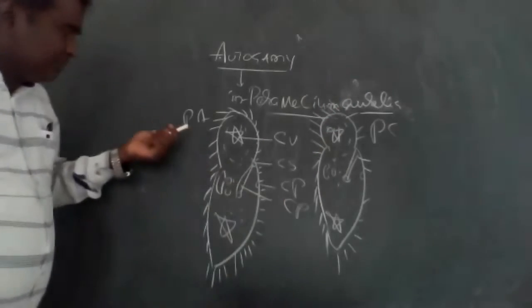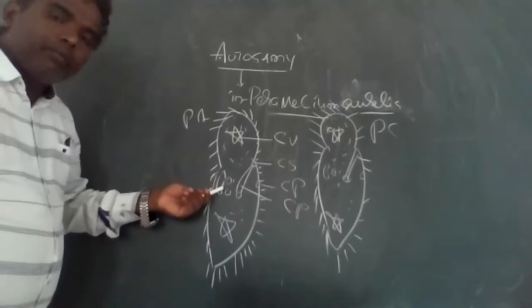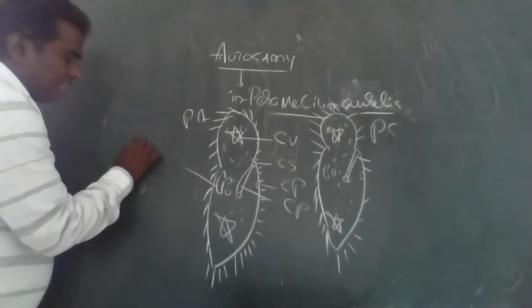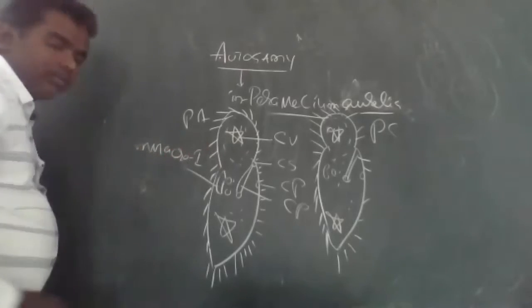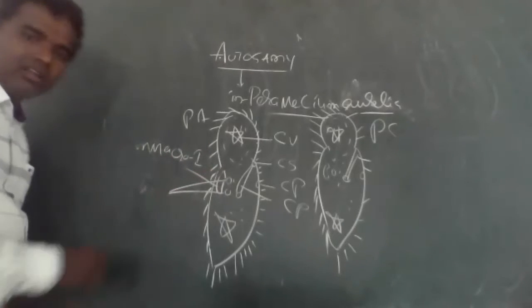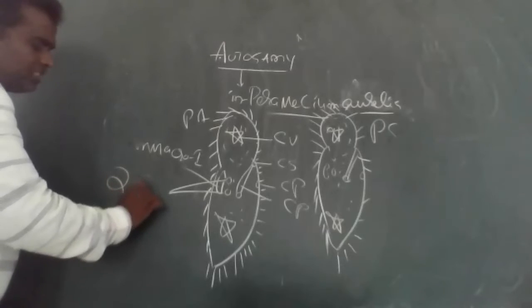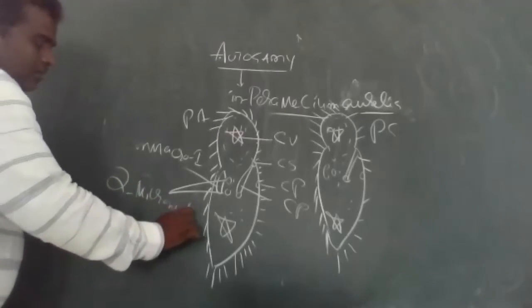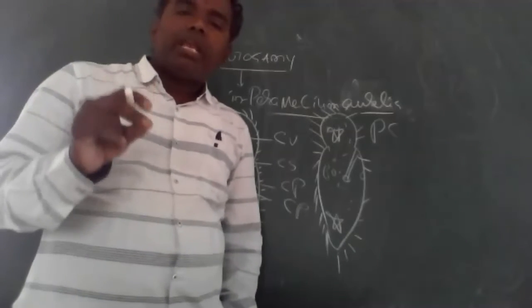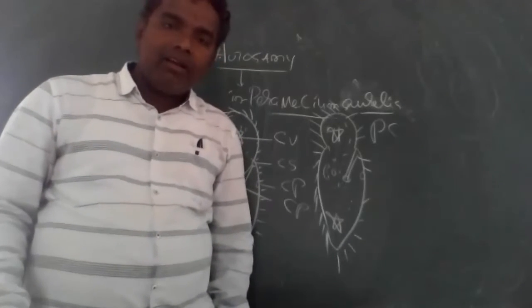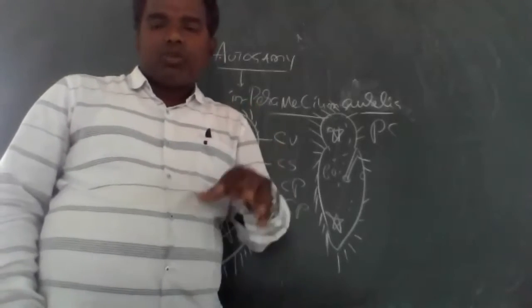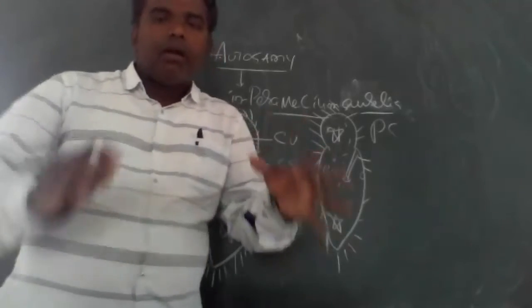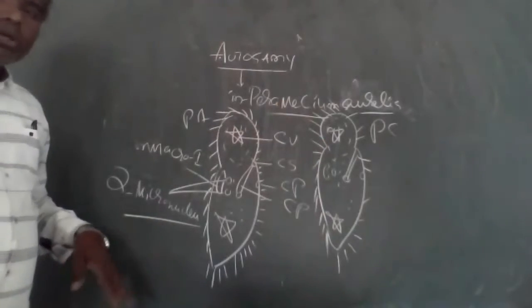Whereas in Paramecium aurelia, there is one macronucleus, only one, but two micronuclei. That is the difference, asked so many times in CSIR NET level and PG entrance level. That is the difference between Paramecium chordatum and Paramecium aurelia.